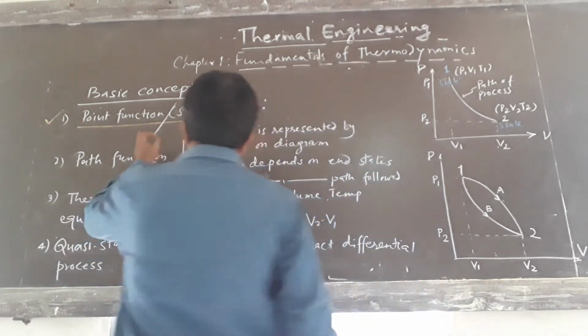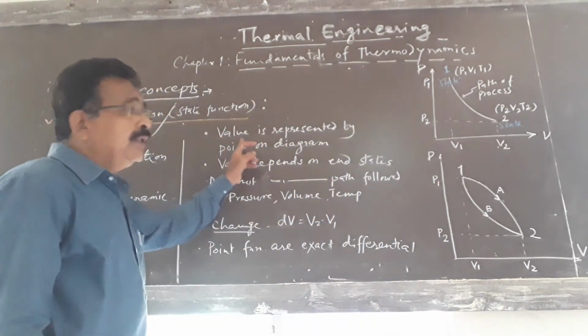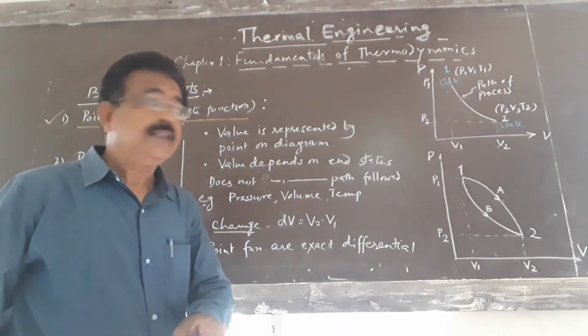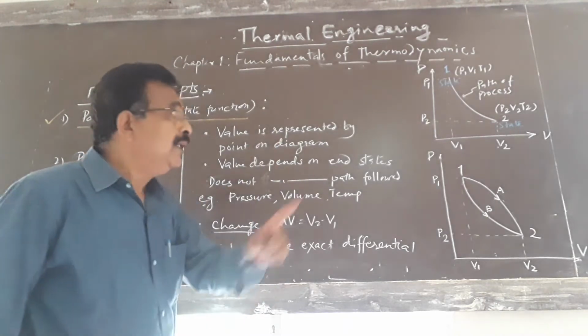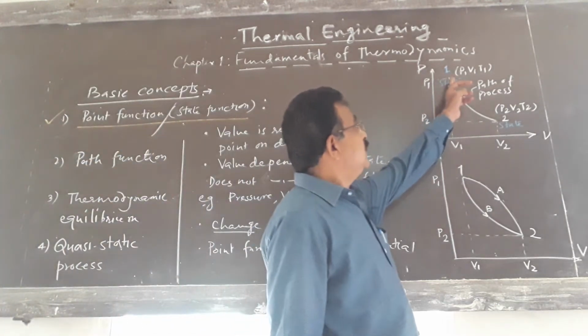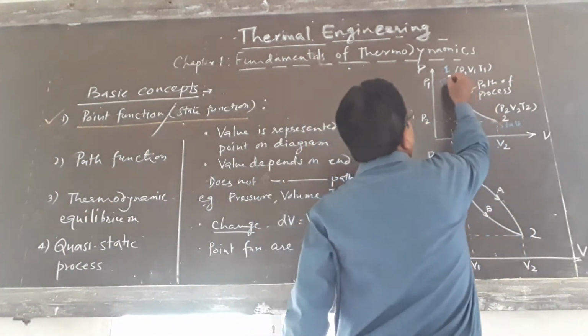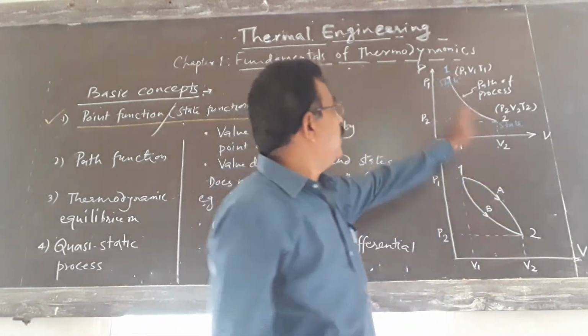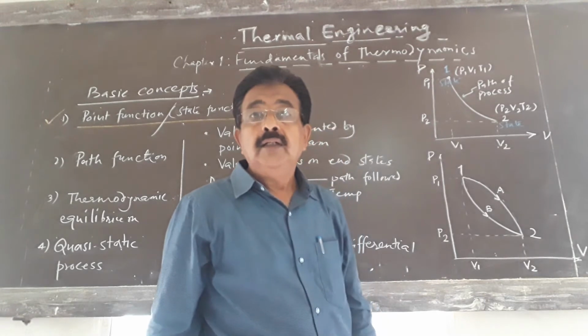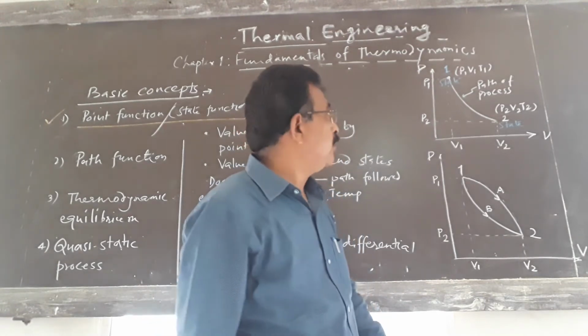It is called a point function because the value of that property is represented by just a point on the diagram. See here, this is state 1, the first point. It represents the value of the pressure and the volume, the initial properties.